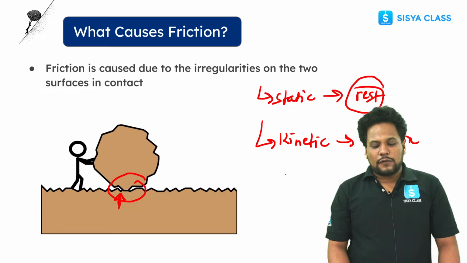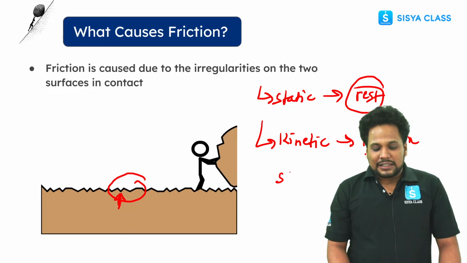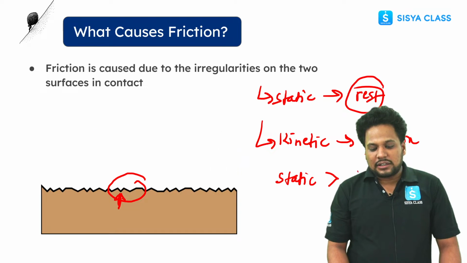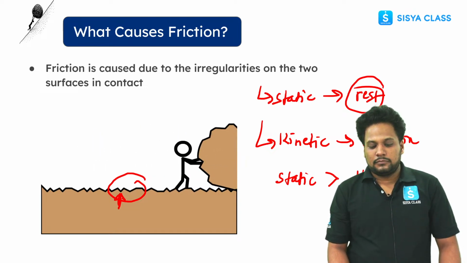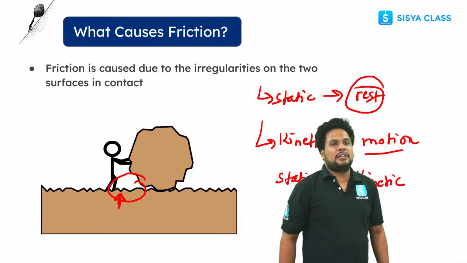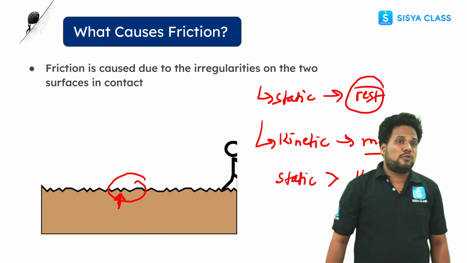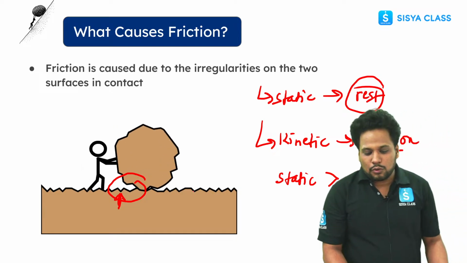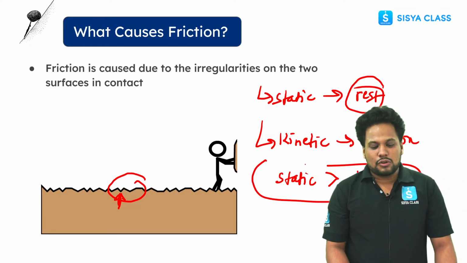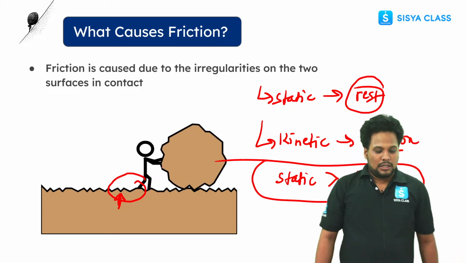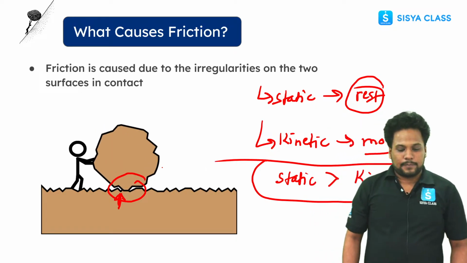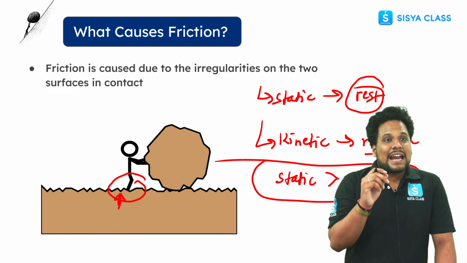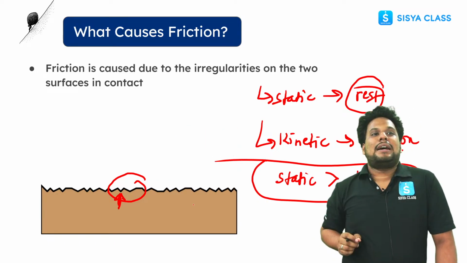Now in most of the books you are going to study this thing, that static friction is always greater than kinetic friction. ये चीजें आप पढ़ने वाले हैं बुक्स में, that static friction is always greater than kinetic friction. क्या ये हमेशा सही होगा? Is this always true? Tell me. क्या ये चीज हमेशा से सही हो सकती है? I am going to tell you this is not always true. Okay, static friction is sometimes greater than that of kinetic friction.